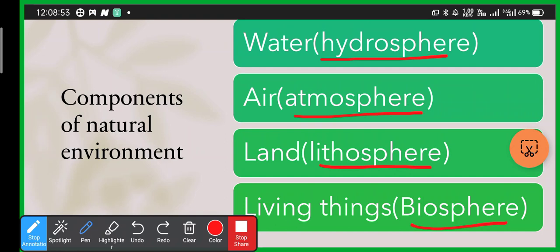So we have learned about this. We have also described all this. Now these are all the components of natural environment. Now how is water a natural environment? Water is also a natural environment because it is a process in our earth that goes on continuously like a cycle. For example, the water cycle.